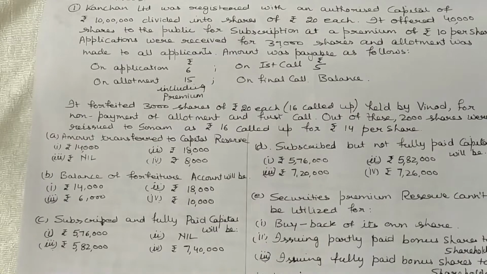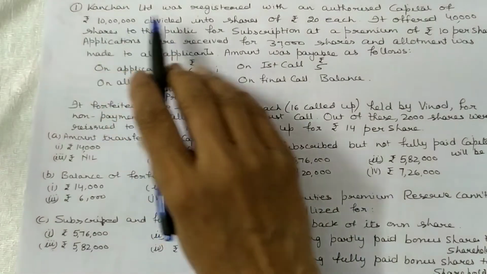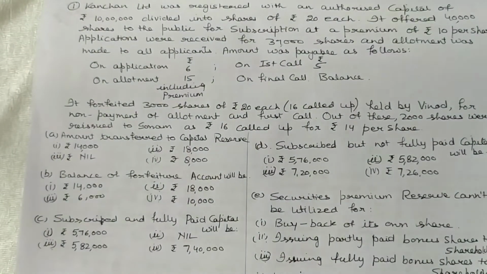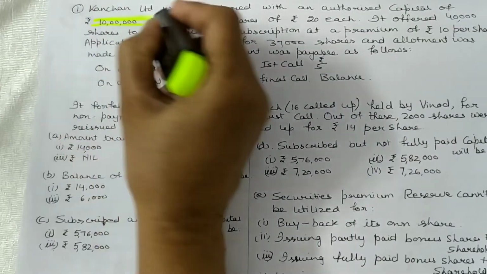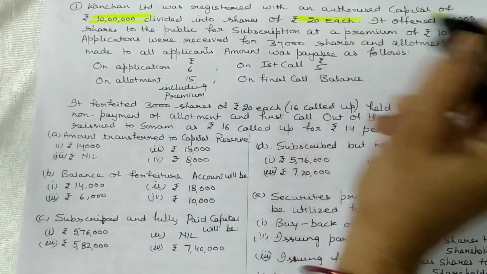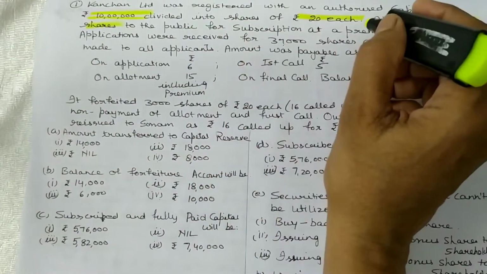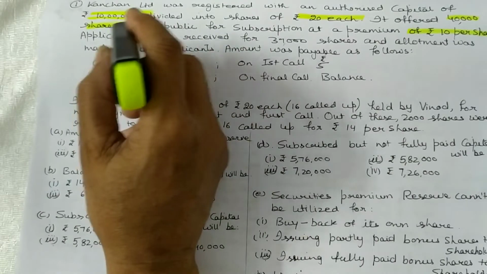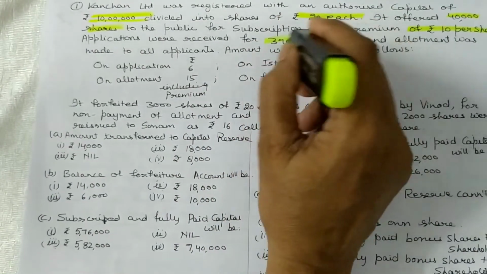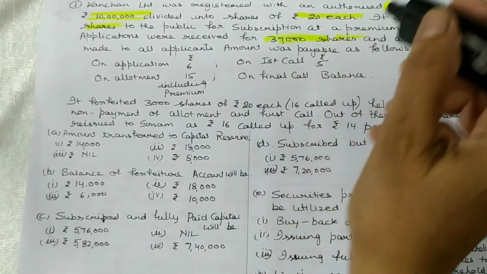Today I am taking case based MCQ. First is Kanchal Limited was registered with an authorized capital of rupees 10 lakh divided into shares of 20 each. It offered 40,000 shares to the public for subscription at a premium of rupees 10 per share. Applications were received for 37,000 shares and allotment was made to all applicants.